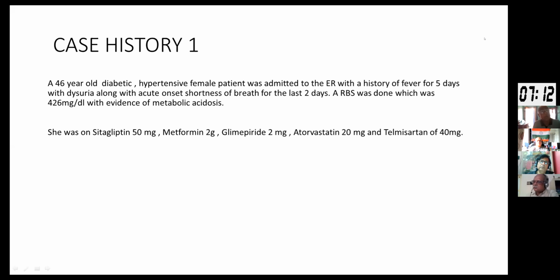She was on the following drugs: sitagliptin 50 milligrams, metformin 2 grams, glimepiride 2 milligrams, atorvastatin, and telmisartan 40 milligrams. So having said this, we then